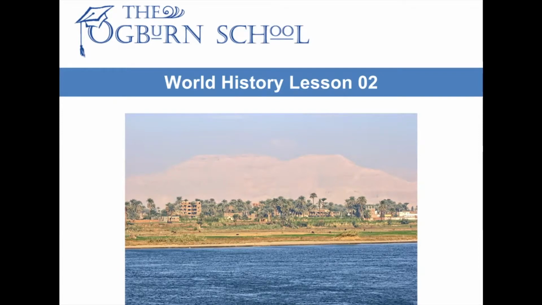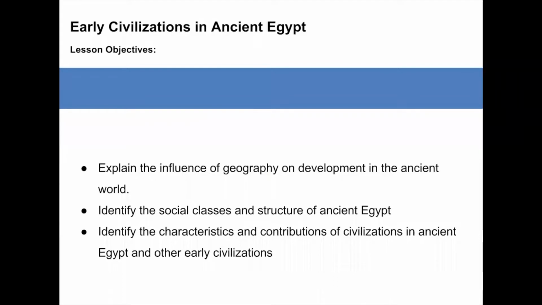World History Lesson 2. In this lesson, we are going to discuss early civilizations in ancient Egypt. Our lesson objectives are: explain the influence of geography on development in the ancient world, identify the social classes and structure of ancient Egypt, identify the characteristics and contributions of civilizations in ancient Egypt and other early civilizations.